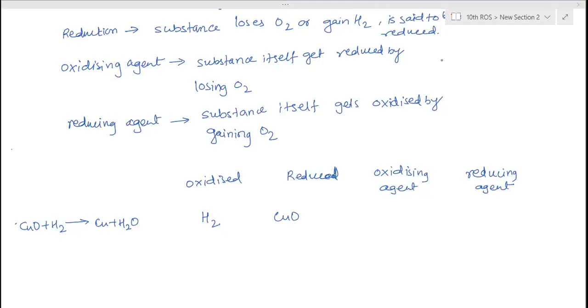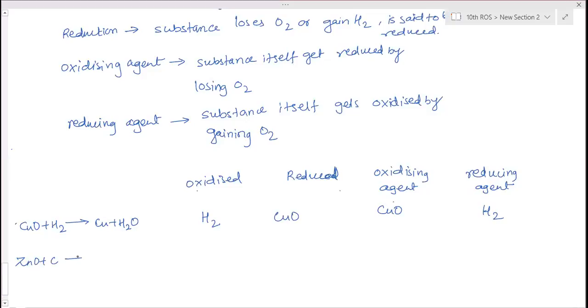What is the oxidizing agent? Copper oxide is the oxidizing agent, and hydrogen is the reducing agent. So the substance which is reduced works as the oxidizing agent, and the substance which is oxidized works as the reducing agent.